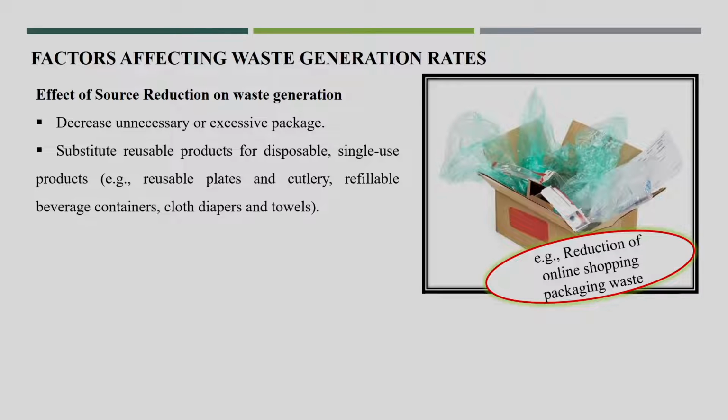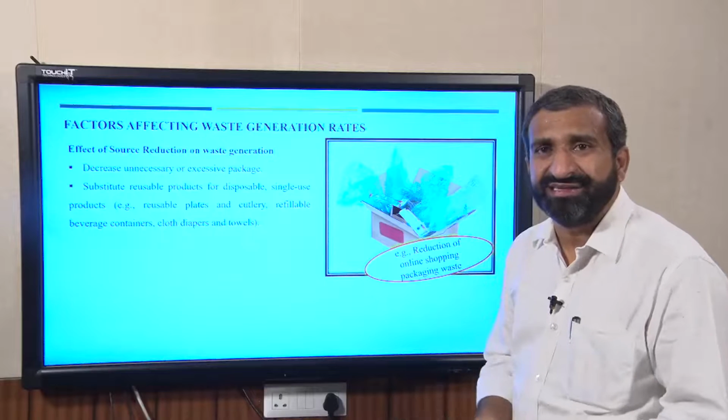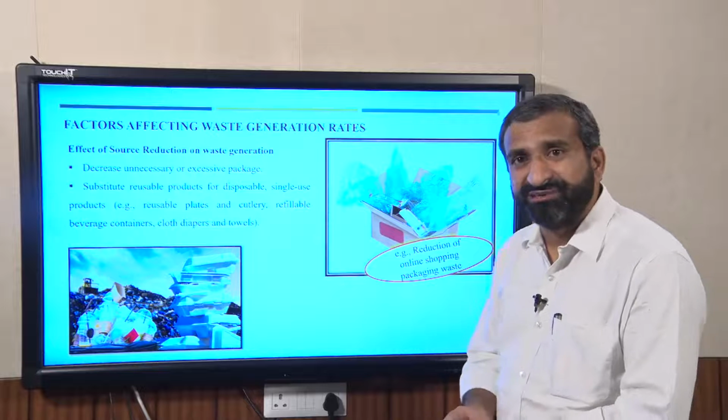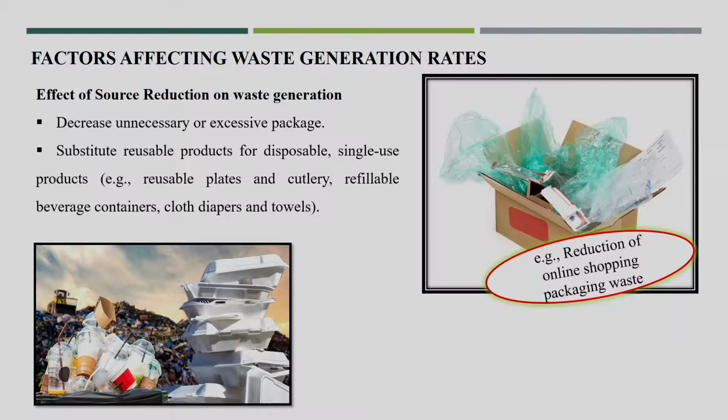waste. Now, another point is to substitute reusable products for disposable single use products. Recently India banned single use plastic. In a similar way, these disposable items, especially in the festival seasons, we are using a lot of disposable materials, which are usable only once, after that they go to the disposal site.